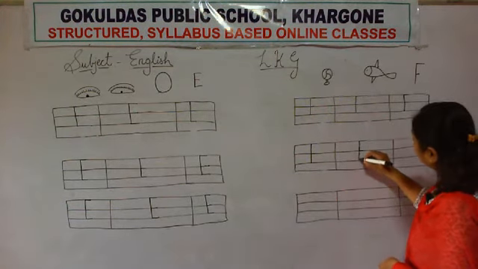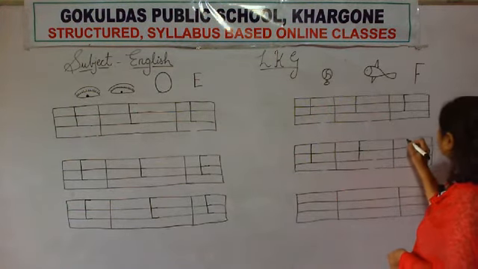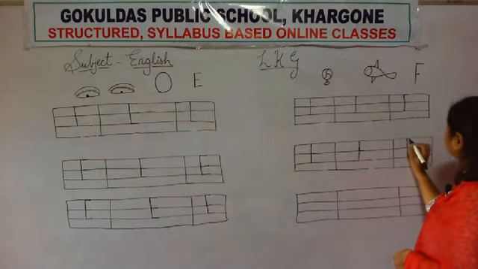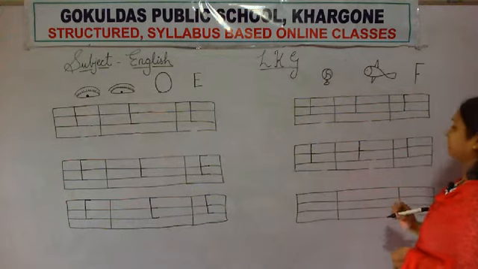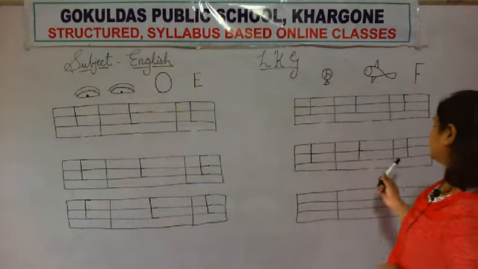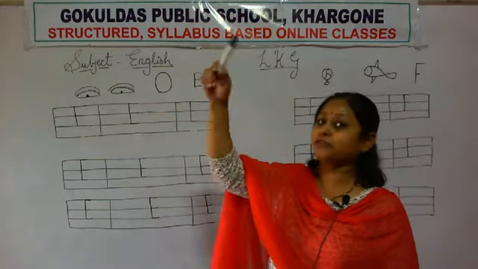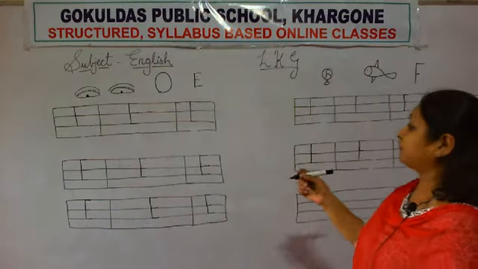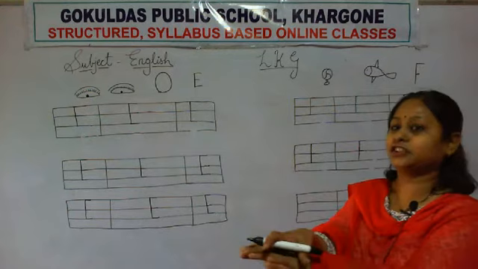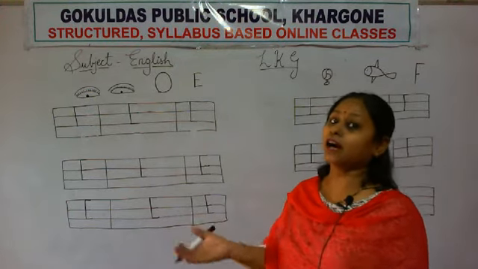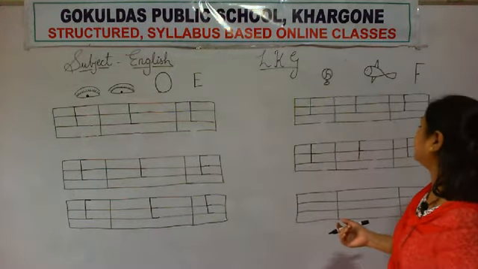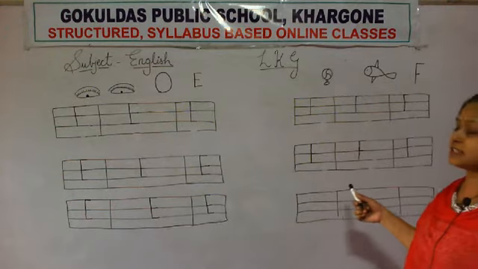Again, how will you write F? Standing line, sleeping line, and again sleeping line. F. Which letter is this? F. F for fan. F for fish. F for fire. Okay.